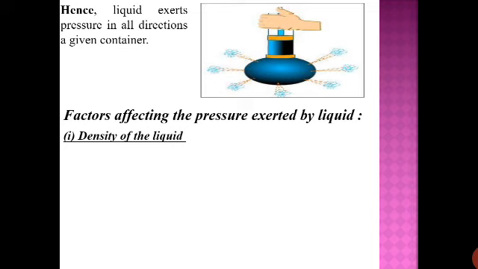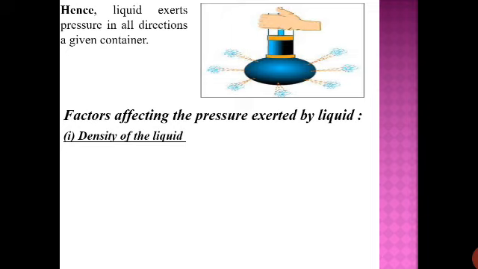So very first, density of the liquid. I hope you know, in general, if you see a solid object, the molecules are very close to each other, and because molecules are very close, it has high density. In the case of liquid and gas, the molecules are far away, so density is less.